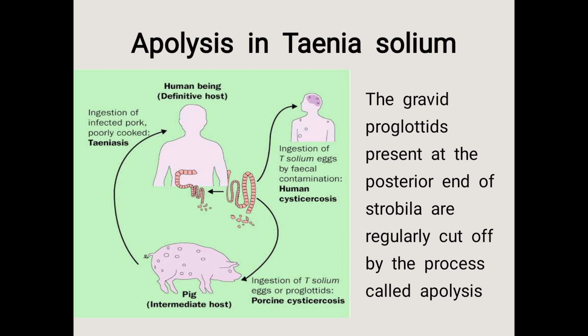You can see the definition here. The gravid proglottids present at the posterior end of the strobila are regularly cut off by the process called apolysis. In this way it produces newer organisms. So the gravid proglottids will be present at the posterior end of the strobila, and they will be cut off regularly, either singly or in a group. This process we call apolysis. In this way it spreads its individuals. So this is the apolysis that happens in Taenia solium.